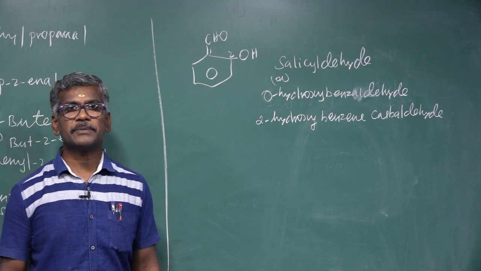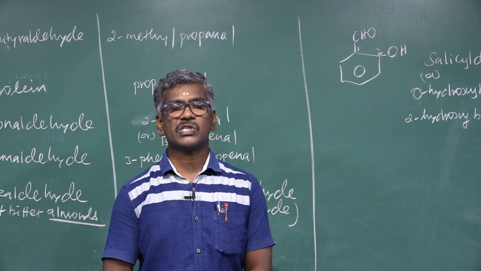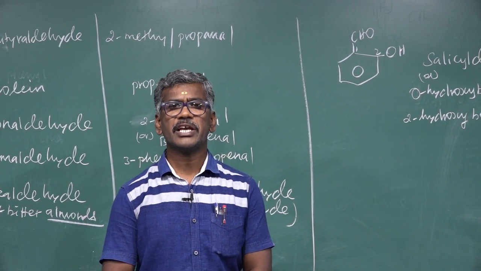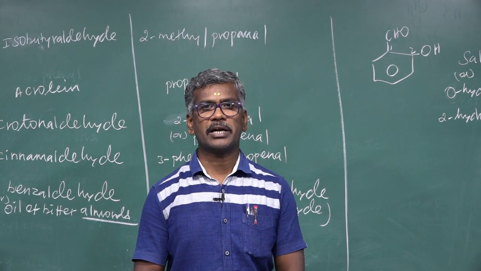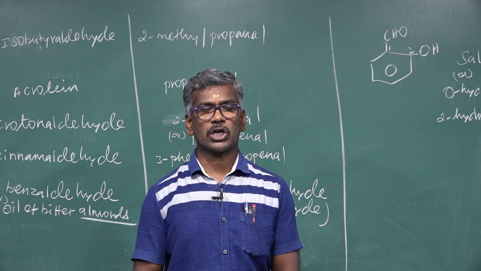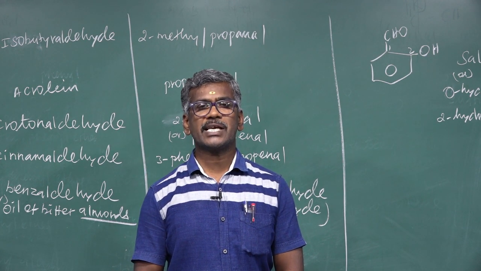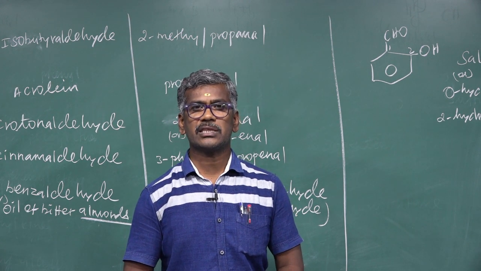Let us recap the nomenclature of alcohol. Alcohol nomenclature can be classified into different types. First is monohydric alcohol, dihydric alcohol, trihydric alcohol, then unsaturated alcohol and aromatic alcohol. Next, nomenclature of alicyclic compounds, cycloalkane. Another is ether.